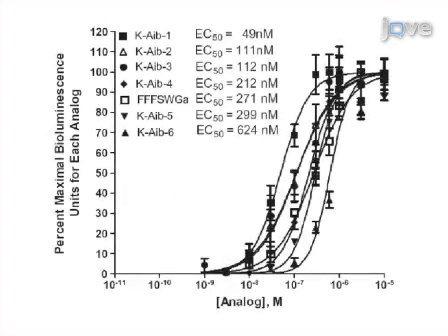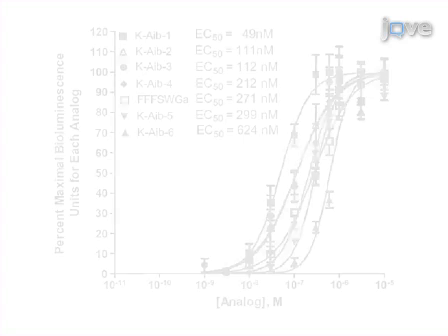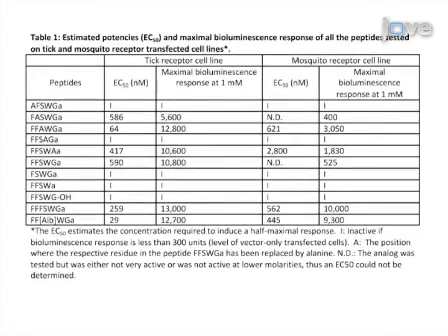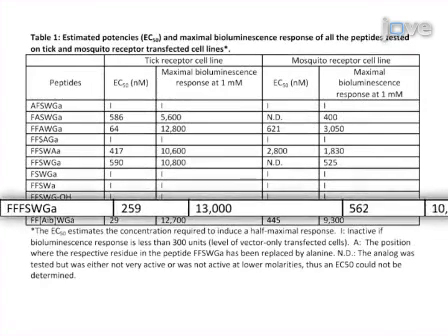Shown here is the activity comparison of 6 alpha-aminoisobutyric acid kinin analogs on the tick kinin receptor expressing Chinese hamster ovary K1 cell line by a calcium bioluminescence plate assay. The y-axis represents percent maximal bioluminescence units for each analog expressed as a percentage of bioluminescence observed at a concentration versus the maximal response observed at all concentrations tested for each analog. Analog kinin hexapeptide FFFSWG amide is the positive control for receptor activity.